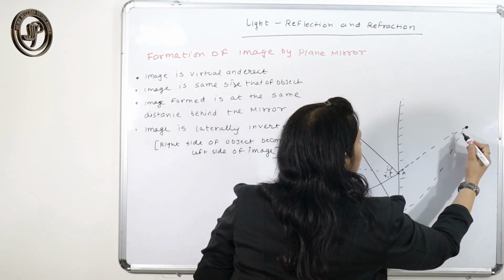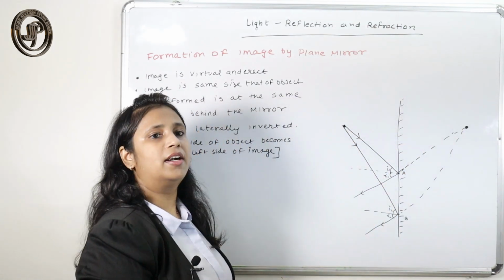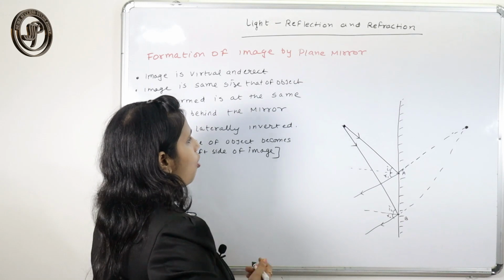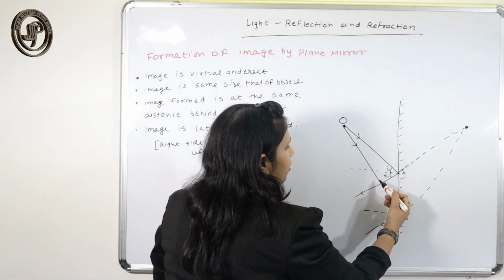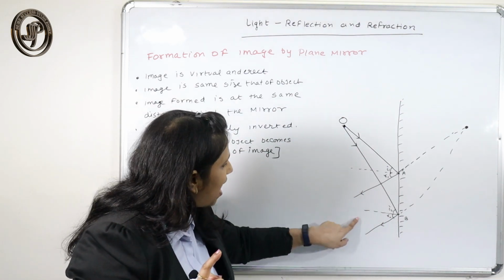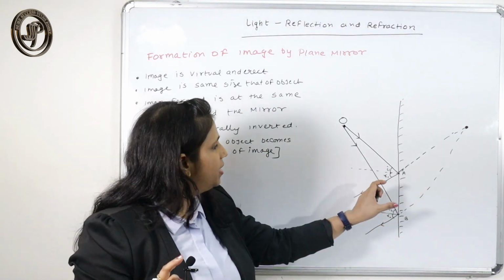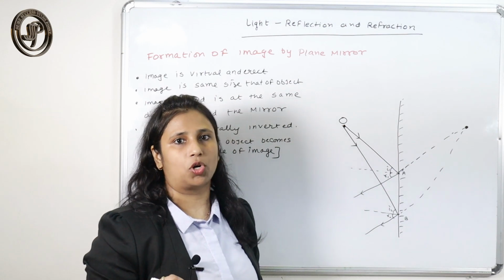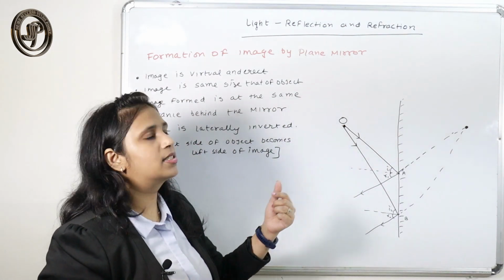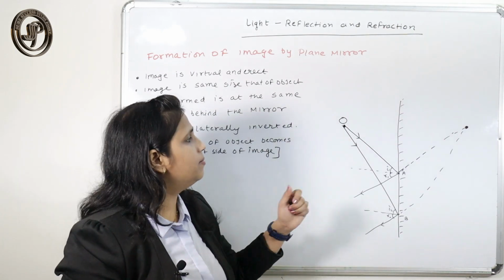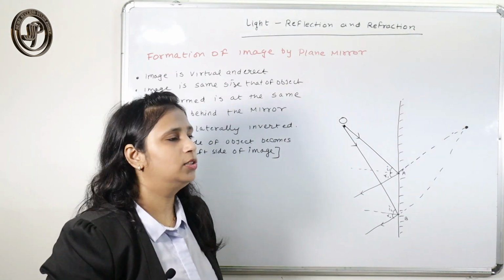Where they appear to meet, the image is formed. So this is the object, and since the reflected rays are not actually meeting but only appear to meet, we say the image is not real, it is virtual.